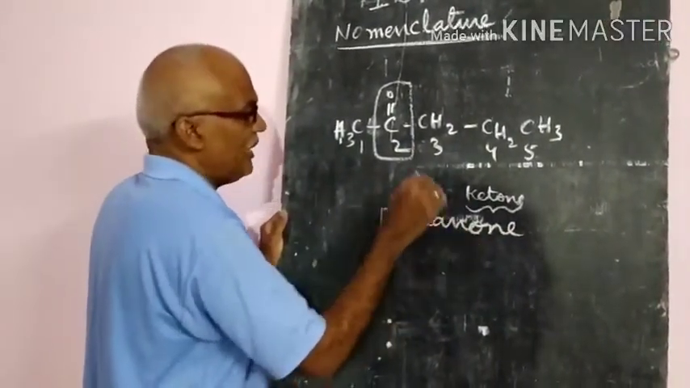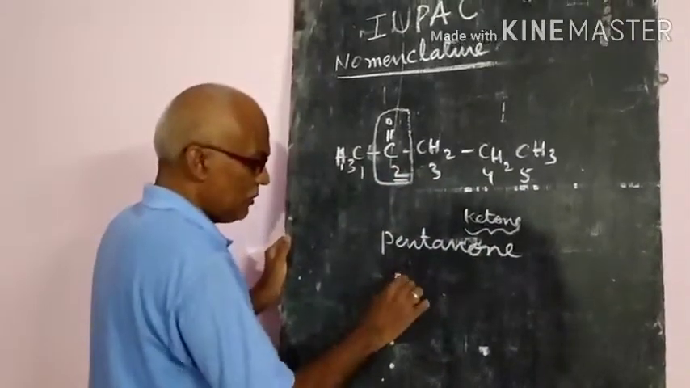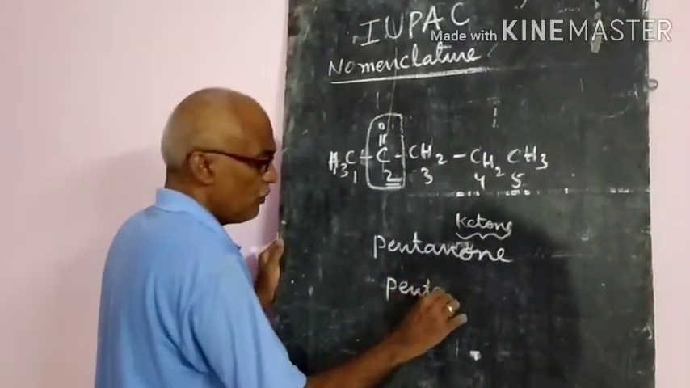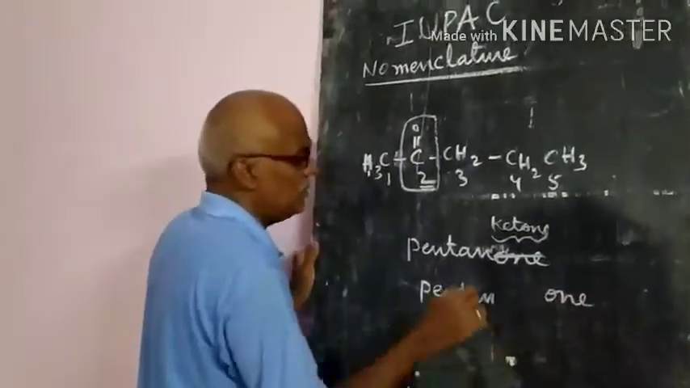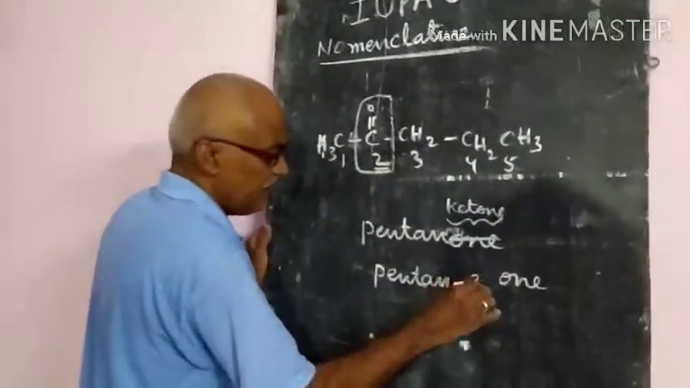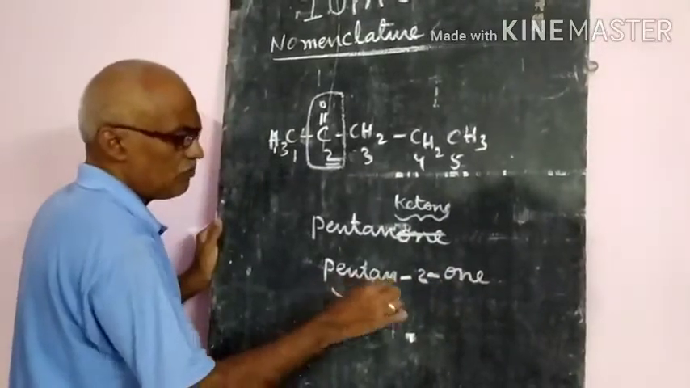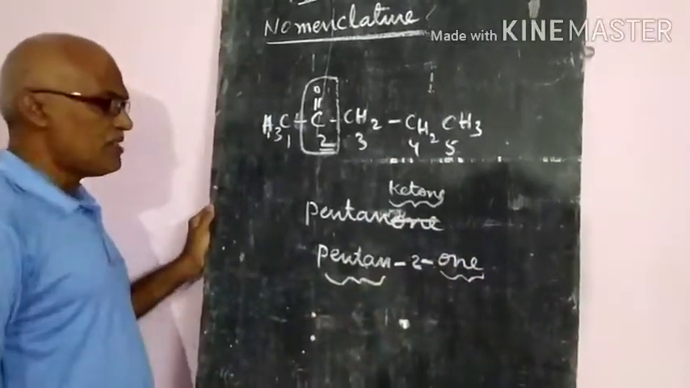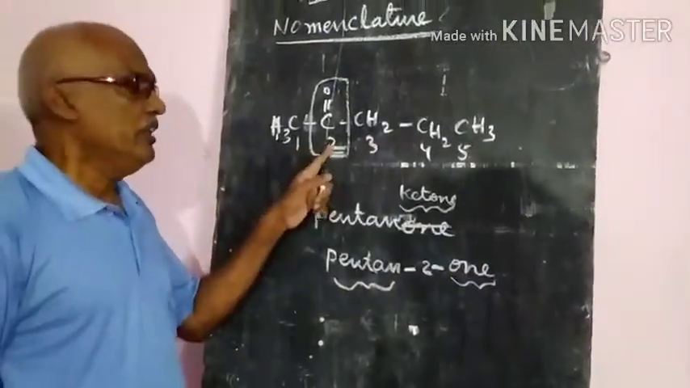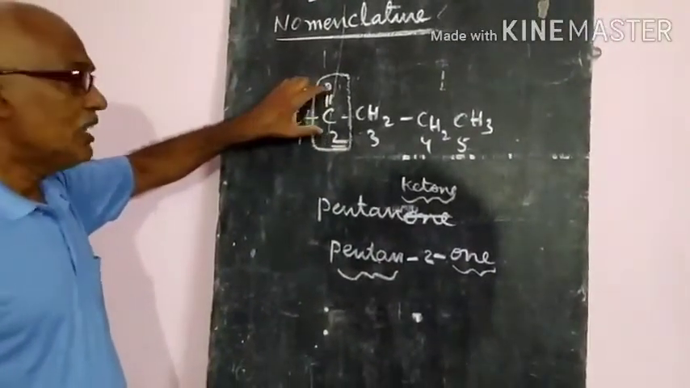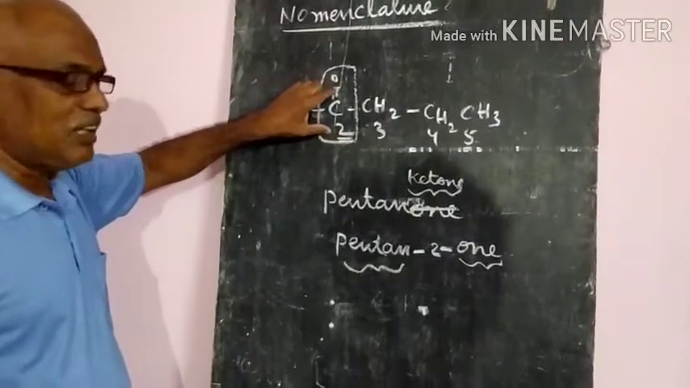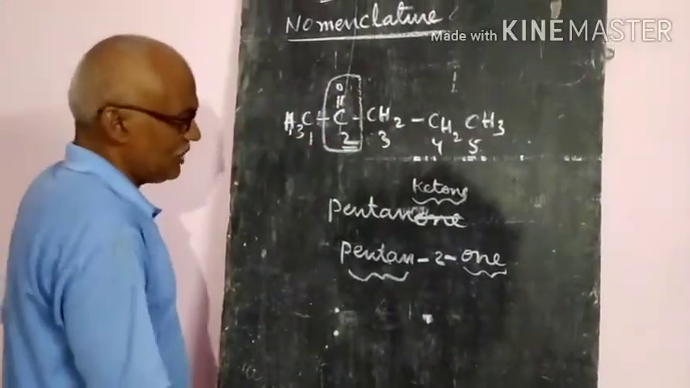So where you have to write down this 2, that means pentan. As I told before, ONE will be added at the last. The number will be placed in between the compound name and the ONE. That means pentan-2-one is the IUPAC name of this ketone. So that number you have to mention. That is the third rule. So we learned 3 rules.